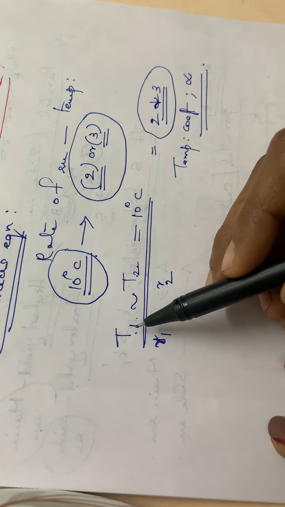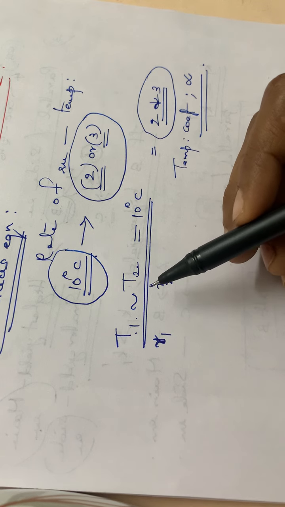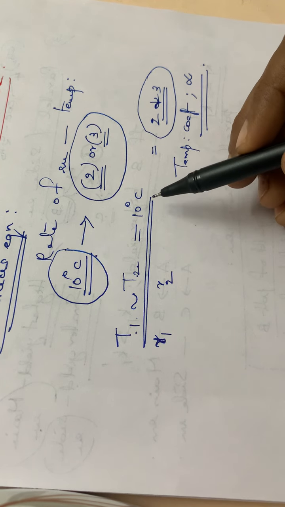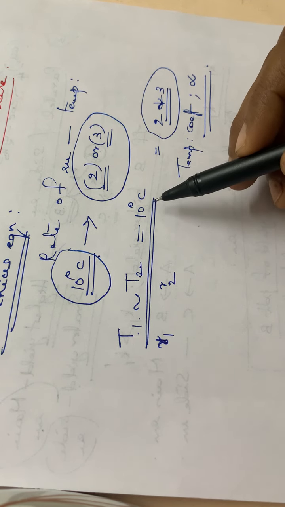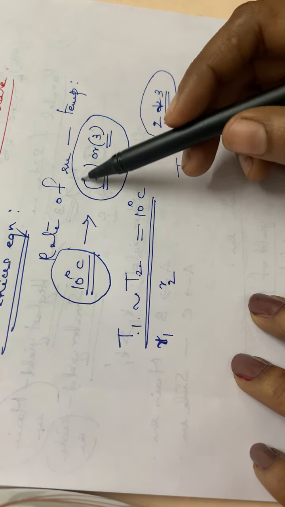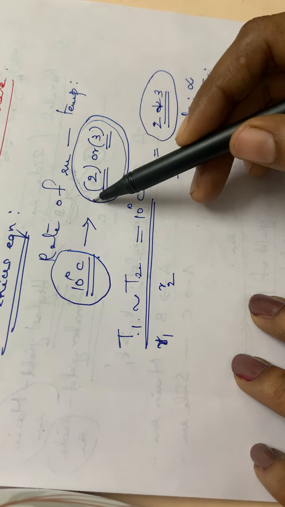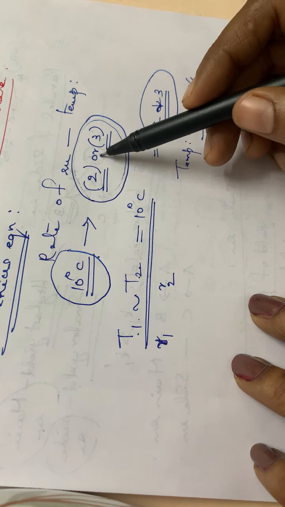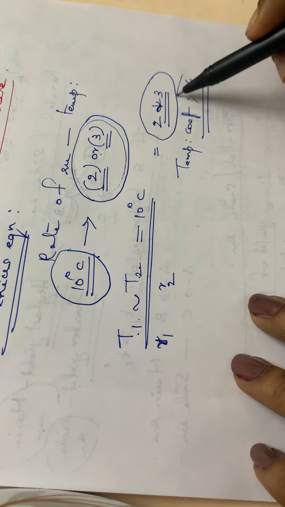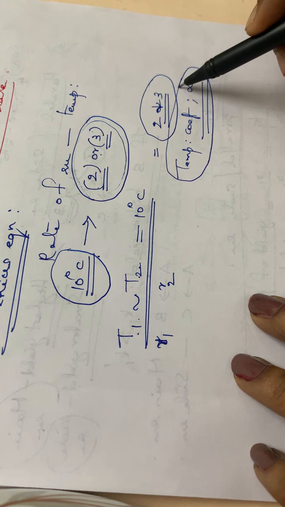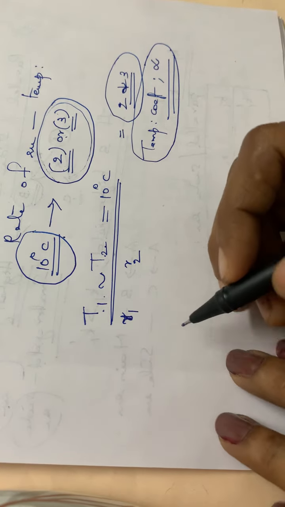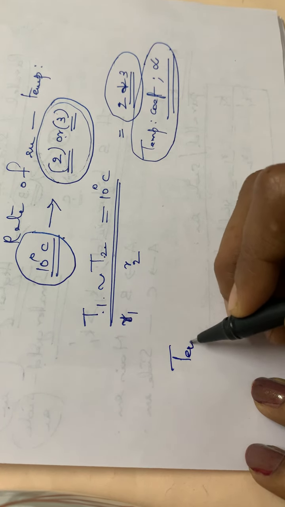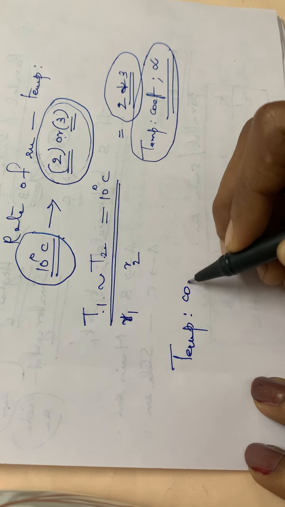Okay, so if we are conducting a reaction at two different temperatures, and the temperatures differ by 10 degrees Celsius, then the rate of the reaction will increase by a factor of 2 or 3, and that factor we call the temperature coefficient alpha. Okay, so we can write the formula for this temperature coefficient.